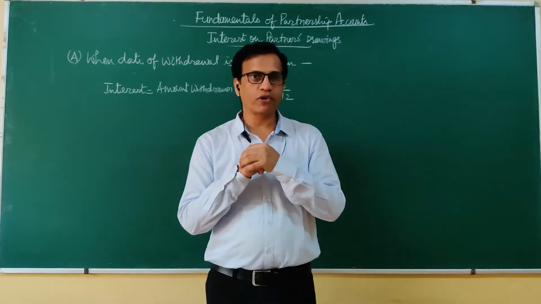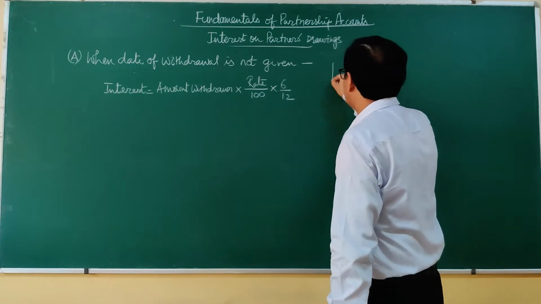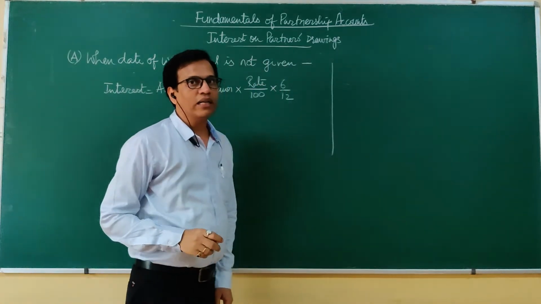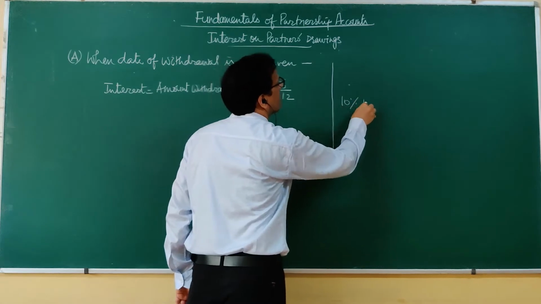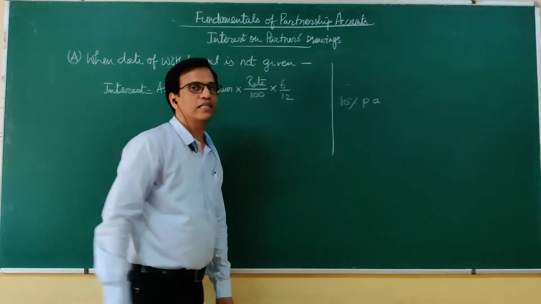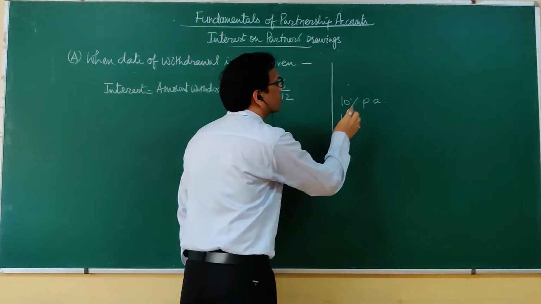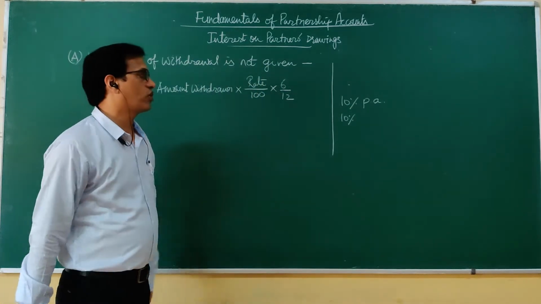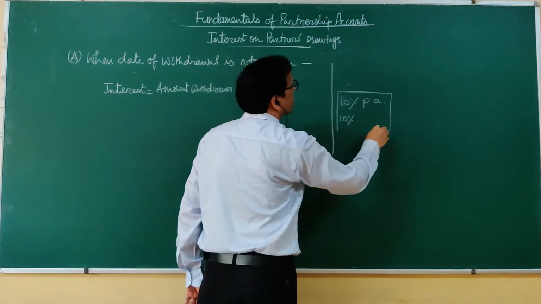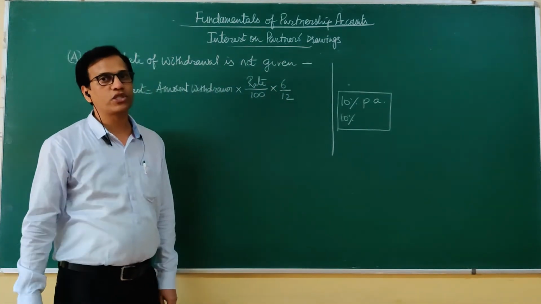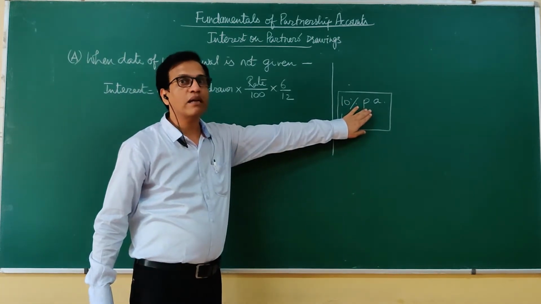Before we proceed to these 3 cases, one thing you have to keep in mind: in the question we are given the rate of interest, say 10% per annum, or sometimes just 10% where the words per annum are not given. So you have to always keep in mind that there is a difference between these 2 things. 10% per annum is a yearly rate.